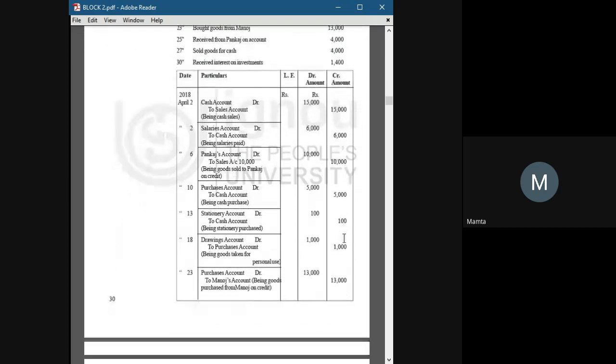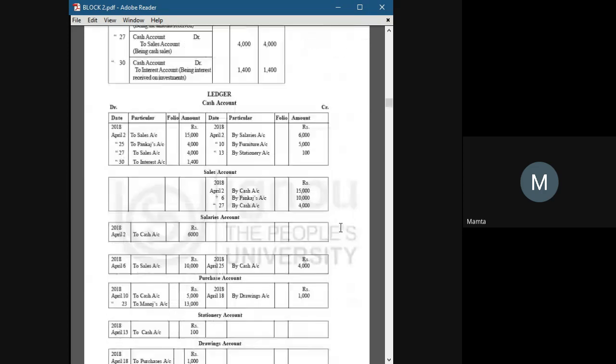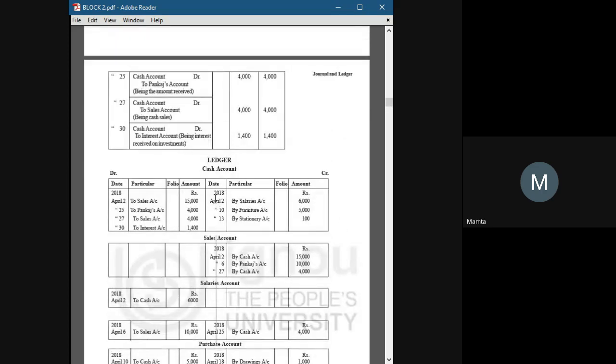But when we create the ledger, we can see salaries account debit to cash account. So first one is cash account. As it is a cash account, cash account is credited here. You can read the entry, salaries account debit to cash.